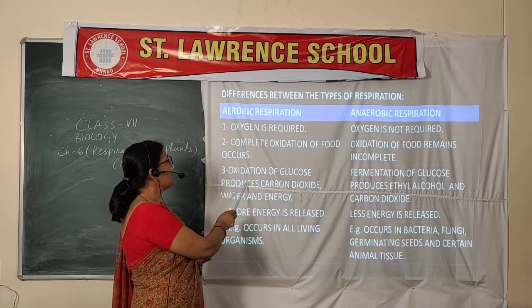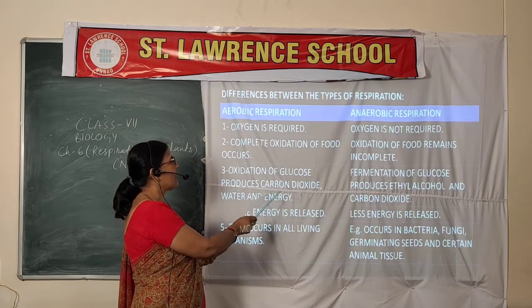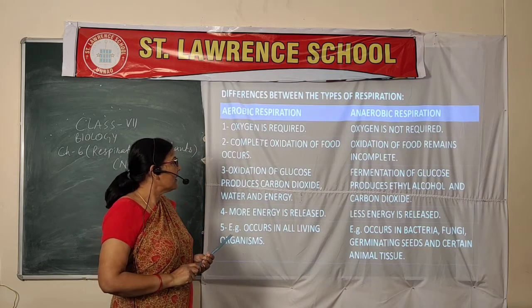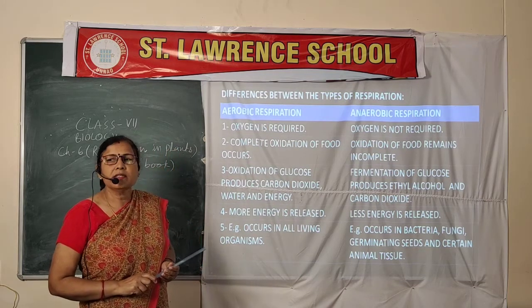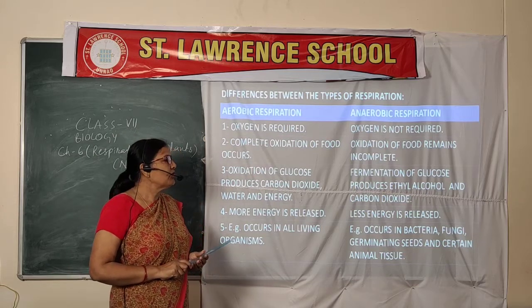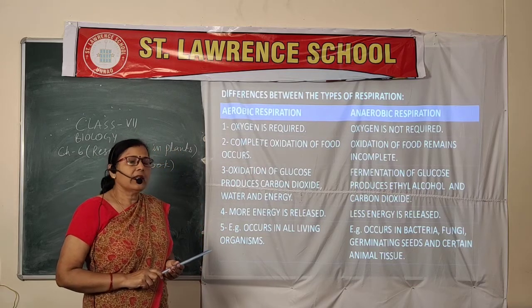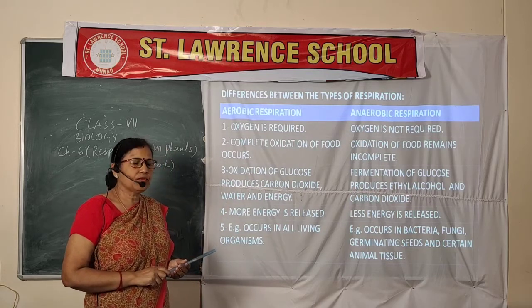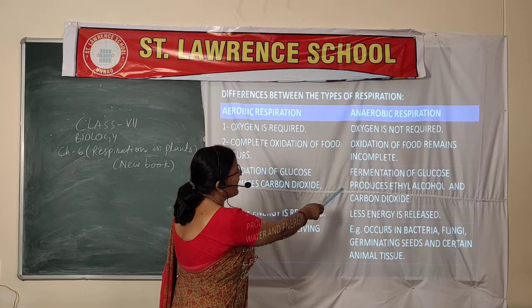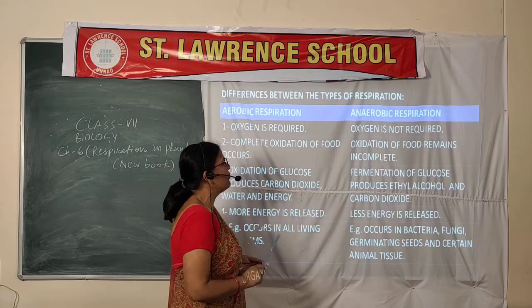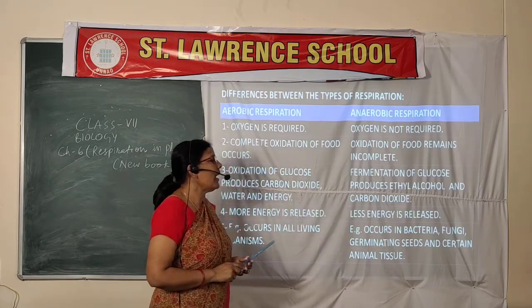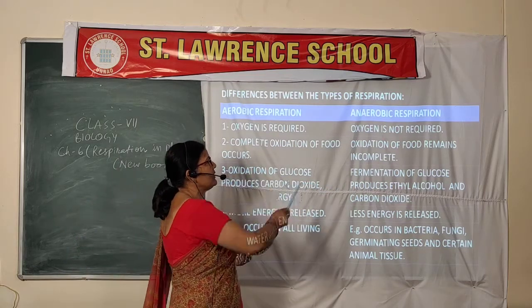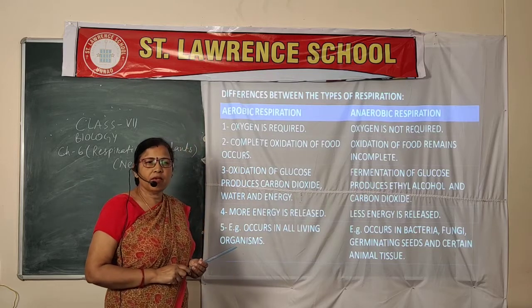Third point, oxidation of glucose produces carbon dioxide. When oxidation, that means addition of oxygen, occurs, it produces carbon dioxide, and this carbon dioxide is released through the respiratory apparatus, and it can be reused during the process of photosynthesis. But for anaerobic respiration, fermentation of glucose produces ethyl alcohol and carbon dioxide. Fermentation, the ethyl alcohol process, is also one more type of anaerobic respiration.